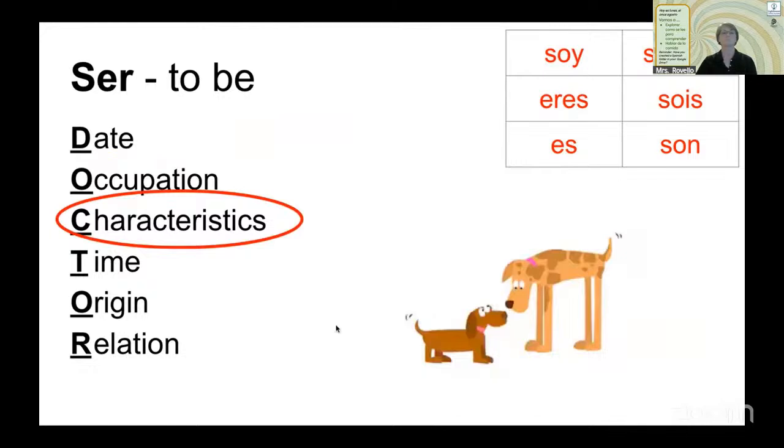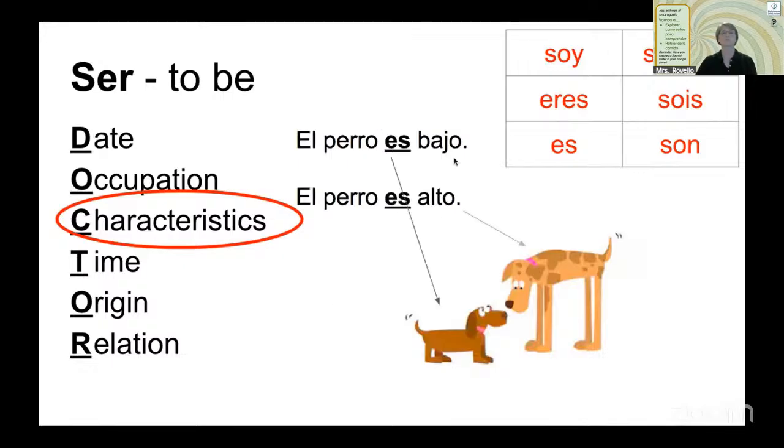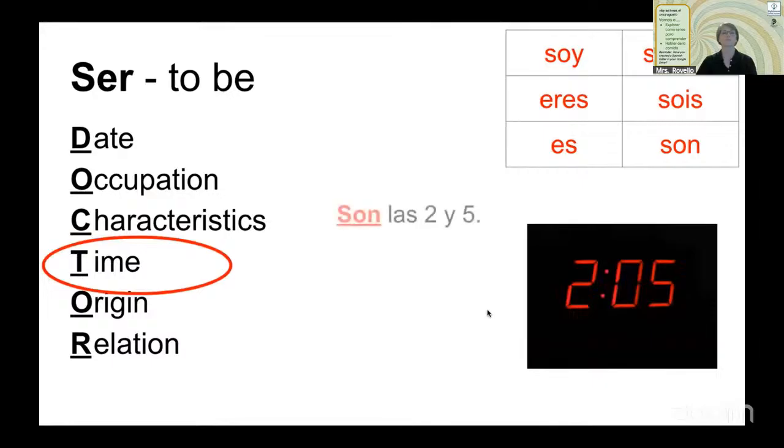All right, characteristics. We use this a lot in our second quarter. You are tall, you are short. El perro es bajo, el perro es alto. For time, my one example is son las 2:05. Remember, when the number is greater than 1, we're going to use son las. And when the number is 1, like if it's 1 o'clock, we'll say es la 1.